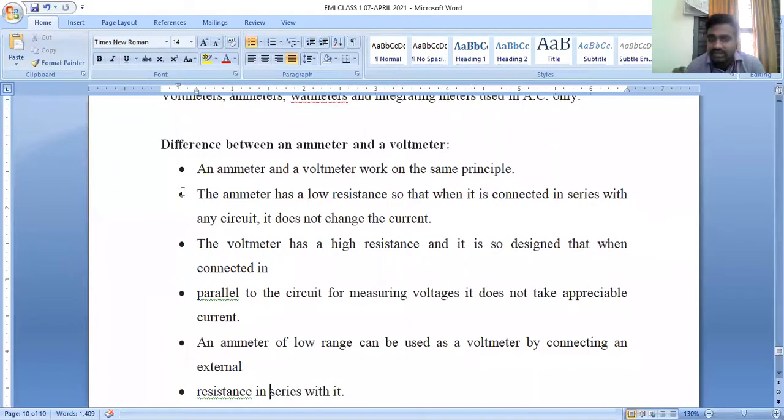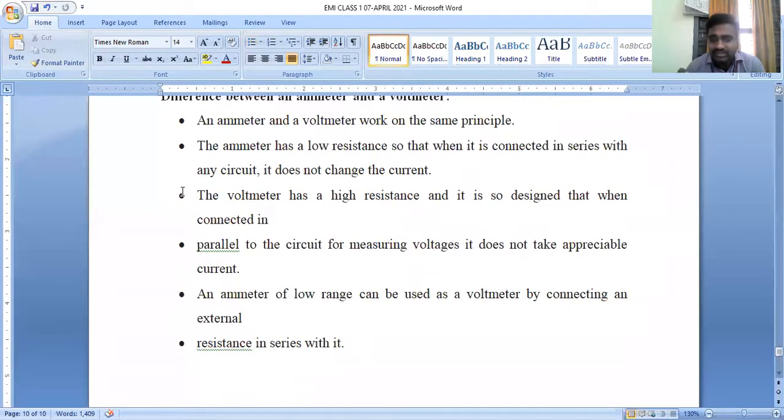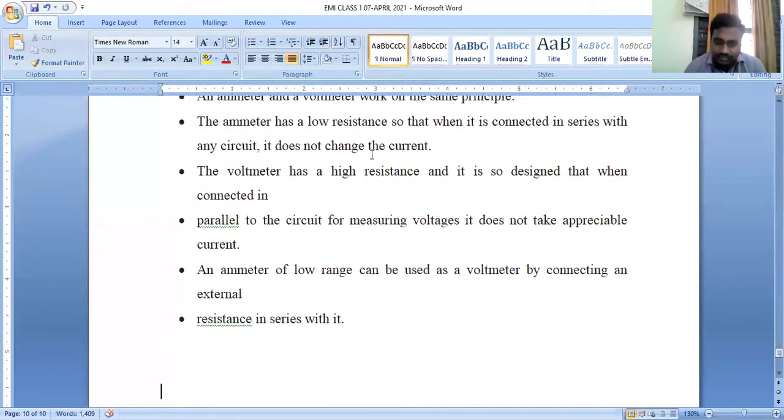That makes the ammeter's range quite low compared with the voltmeter, because the voltmeter has high resistance and the ammeter has very low resistance, connected in series.